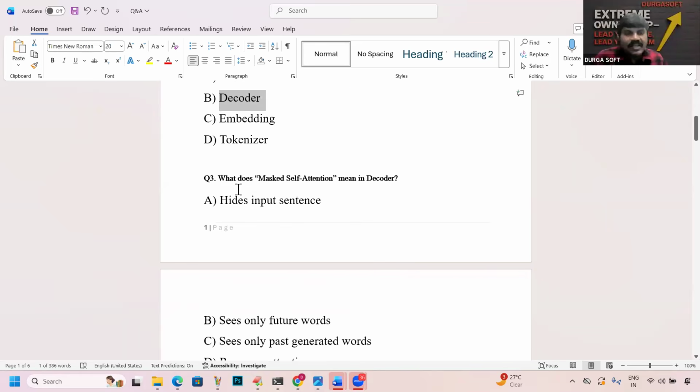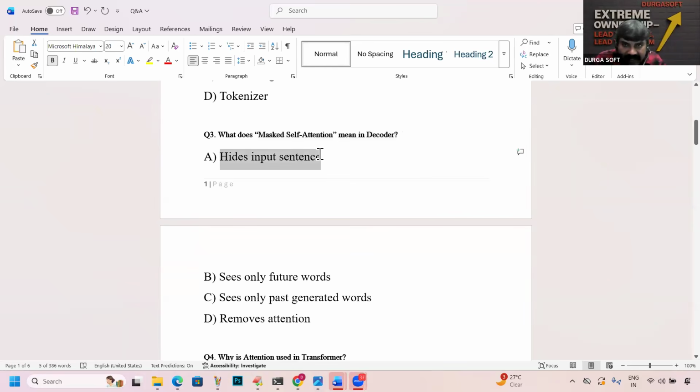Next, what does masked self-attention mean in decoder? What is the functionality? What is it going to do in the decoder? Does it hide the input sentence, see only future words, see only past generated words, or remove attention? Sees only past generated words.